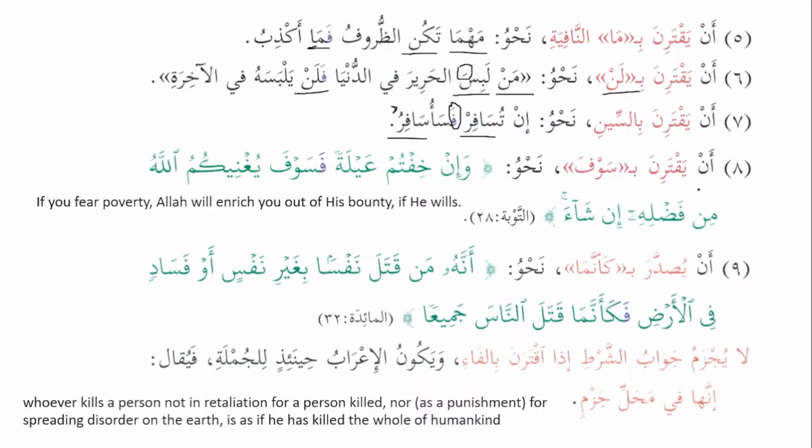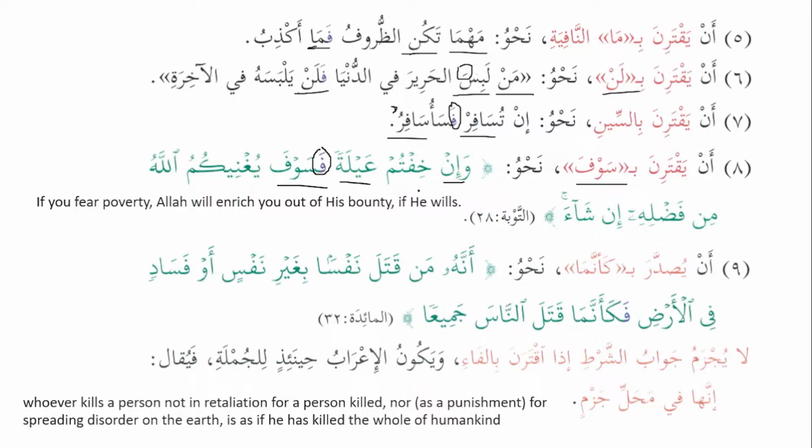Perfect. And then we have an yaqtarina bi sawfa, or it is connected with sawfa. For example, wa in khiftum ailatan fa sawfa yughnikum Allah. Wa in, so we can see here that in is, I think, the most commonly used adatu shart. Wa in khiftum, and if you fear what? If you fear ailatan, which is poverty, fasawfa, then of course it's used for the future. So fasawfa yughnikum Allahu, Allah will enrich you. So now again, when we have sawfa, then fa will be added to that.